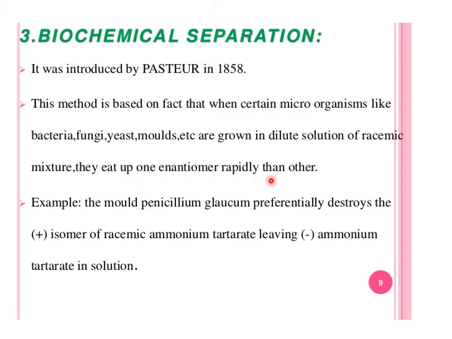This biochemical separation was introduced by Pasteur in 1858. This method is based on the fact that when certain microorganisms like bacteria, fungi, yeast, molds are grown in a dilute solution of racemic mixture, they eat up one enantiomer more rapidly than the other. The example is the mold Penicillium glaucum, which preferentially destroys the plus enantiomer of racemic ammonium tartrate, leaving minus ammonium tartrate in solution.